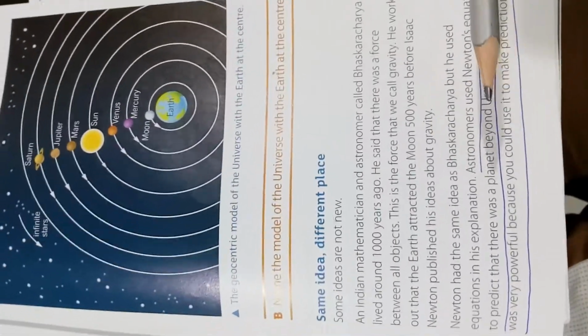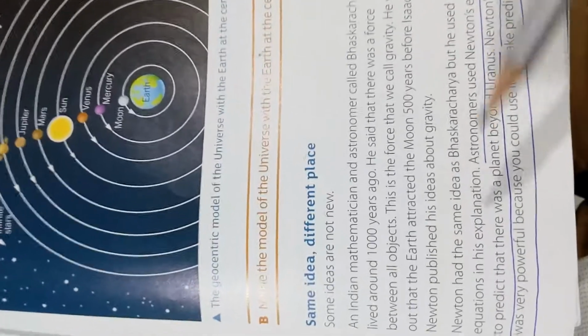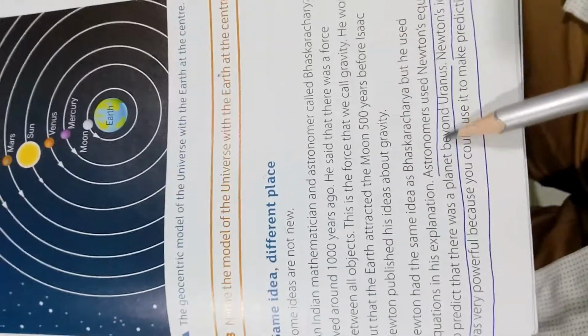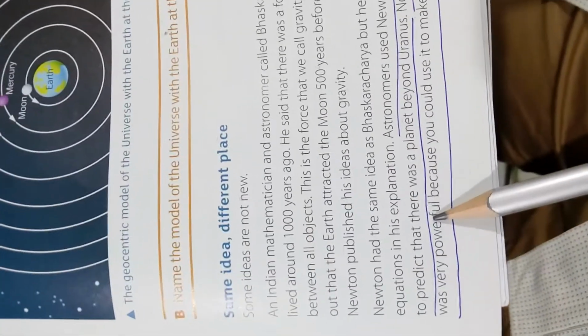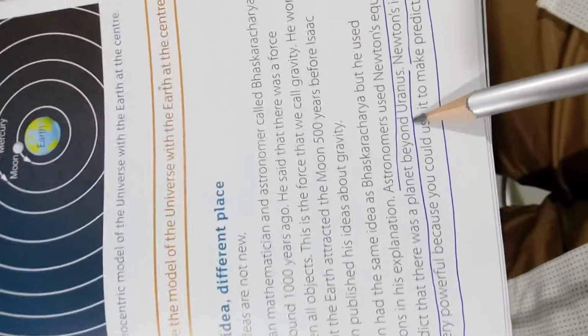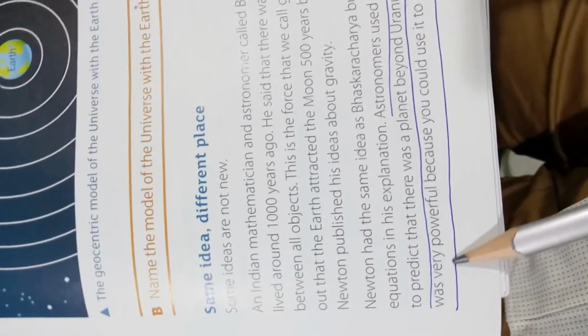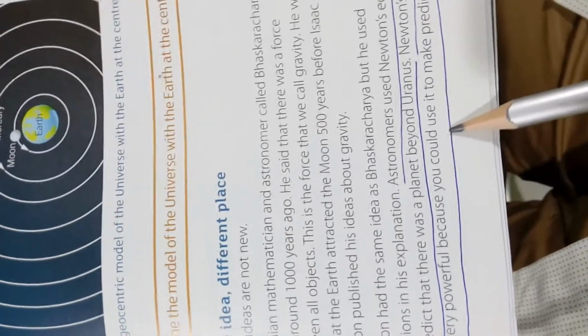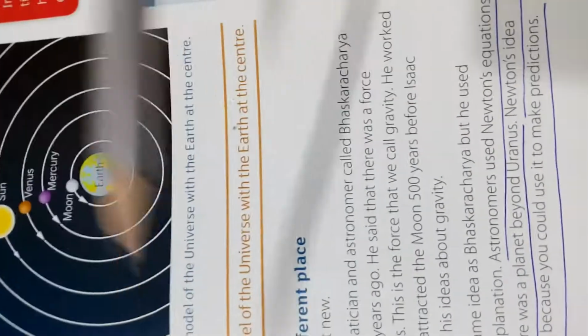These people supported their argument with a model. If you look at this area, astronomers use Newton's equation to predict that there was a planet beyond Uranus. Newton's idea was very powerful because you can use it to make predictions.